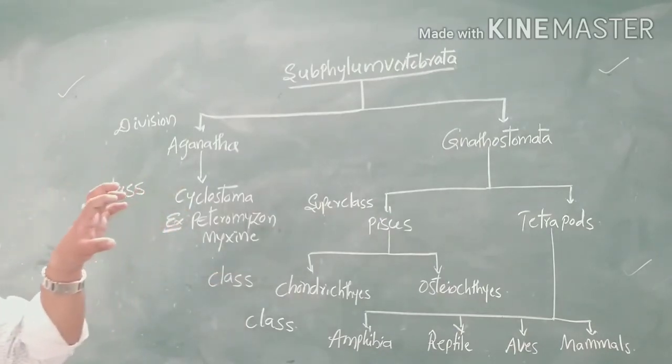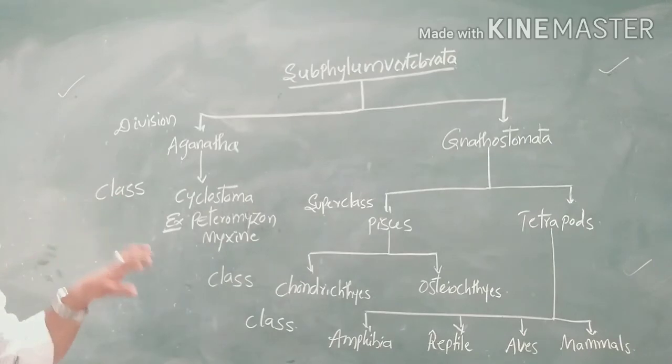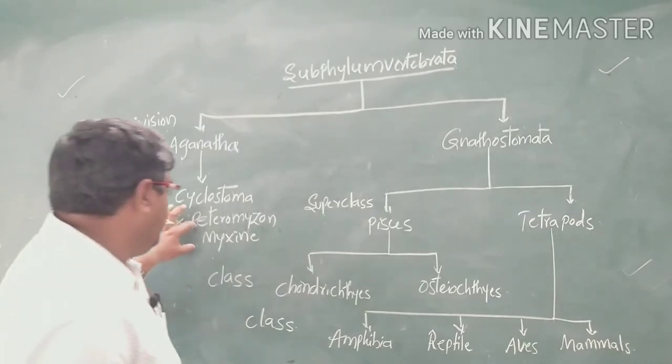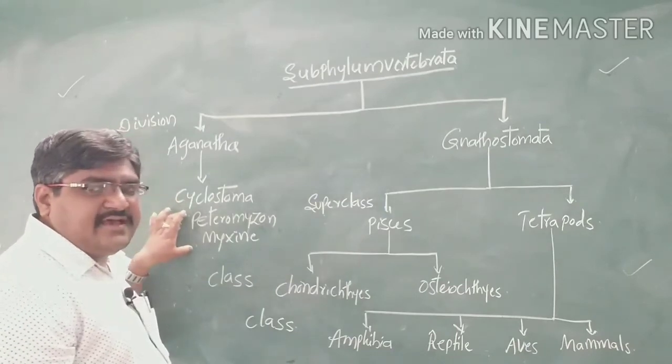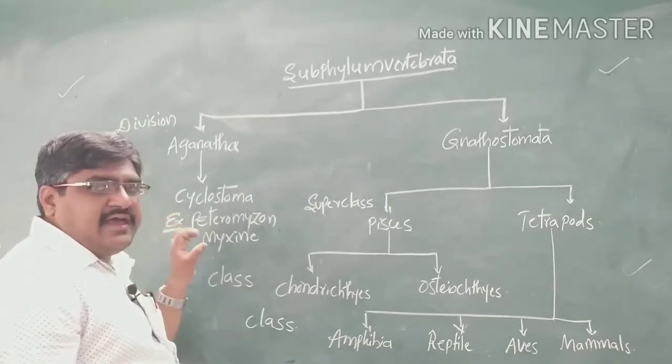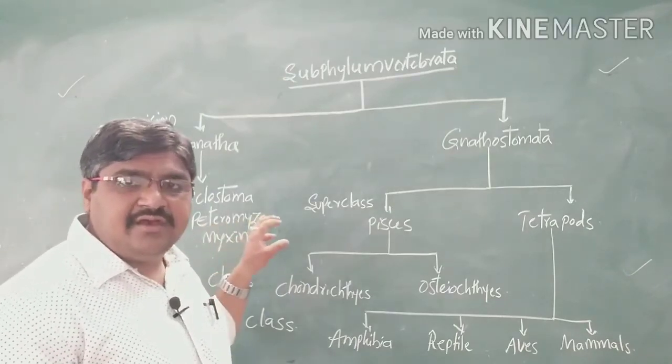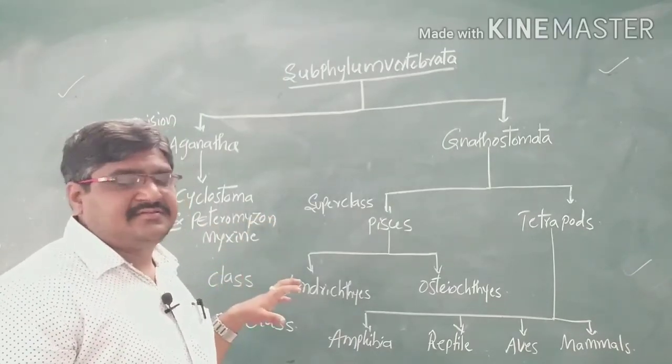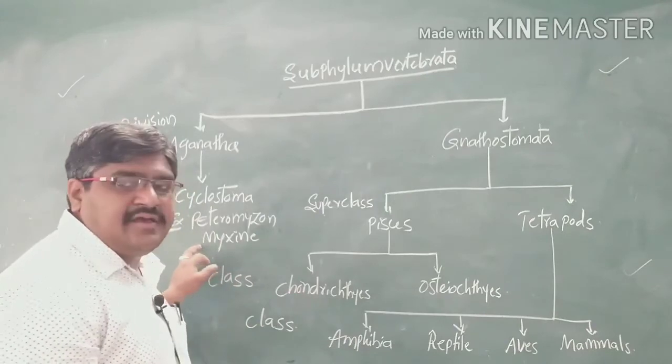We can also call them lampreys as well as hagfishes, that is Petromyzon and Myxine.